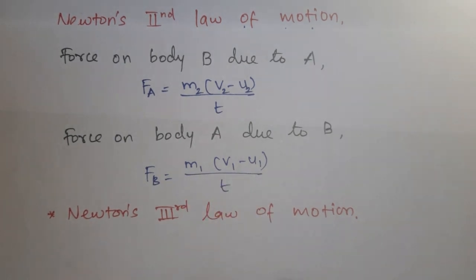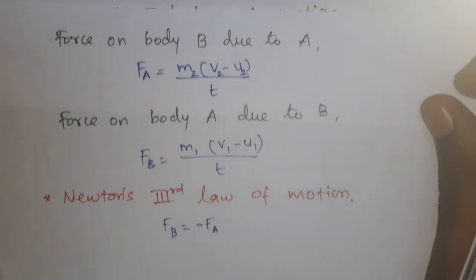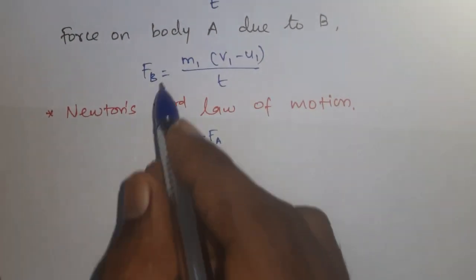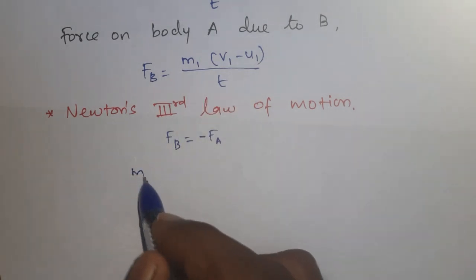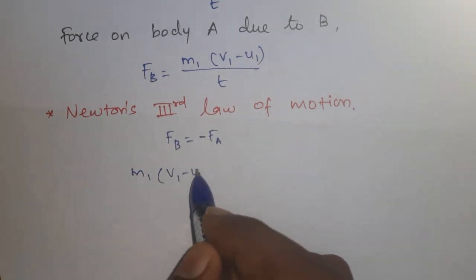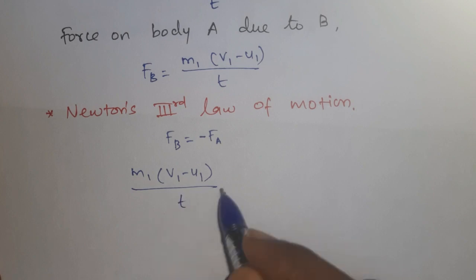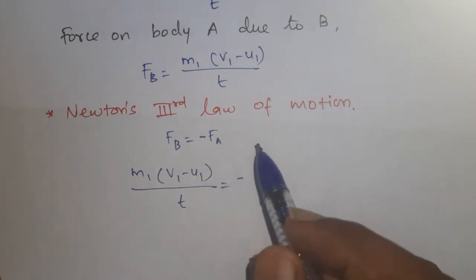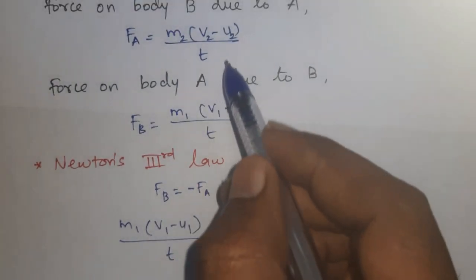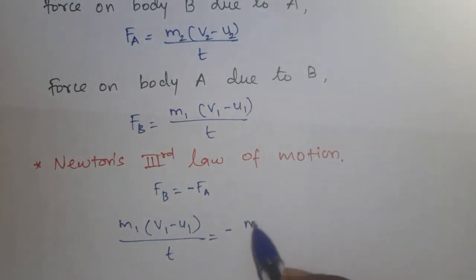According to Newton's third law of motion, both forces are equal in magnitude but act in opposite directions. So Fb, m1(v1 minus u1) by t, is equal to minus Fa, which is minus m2(v2 minus u2) by t.